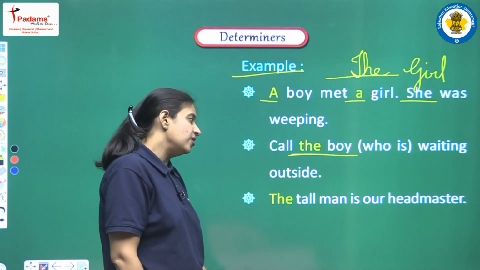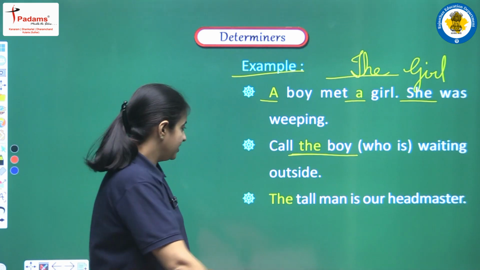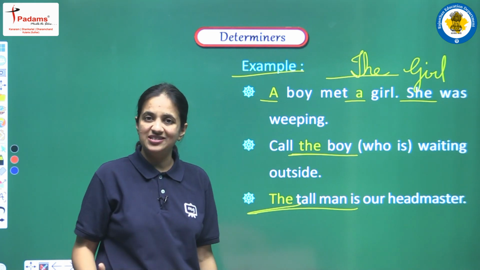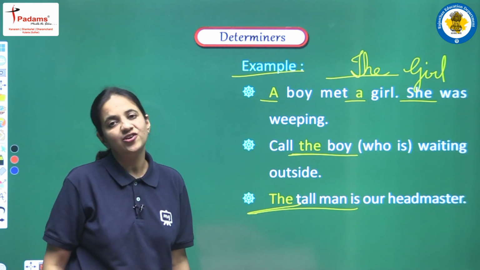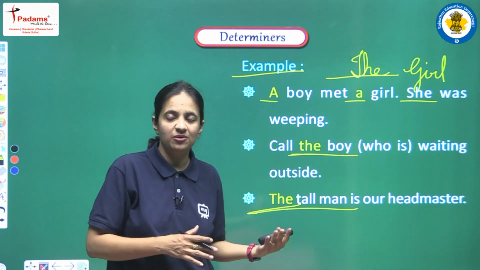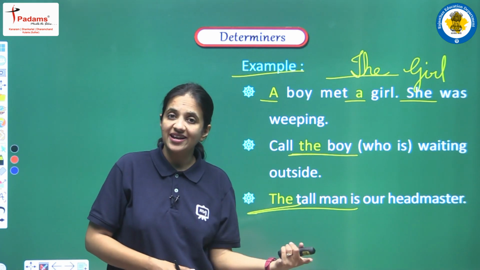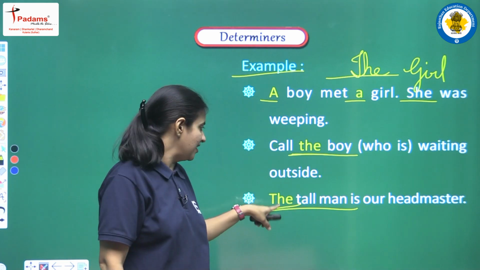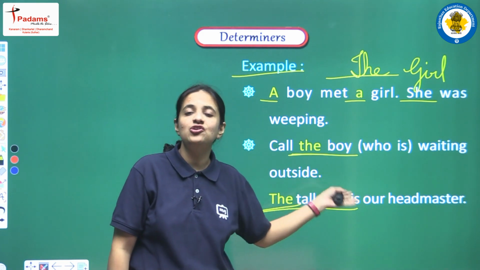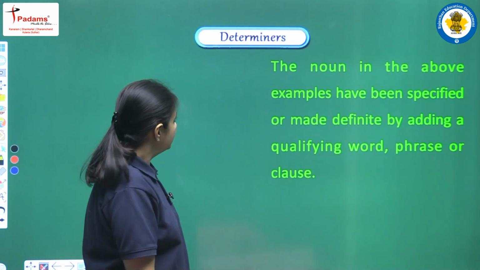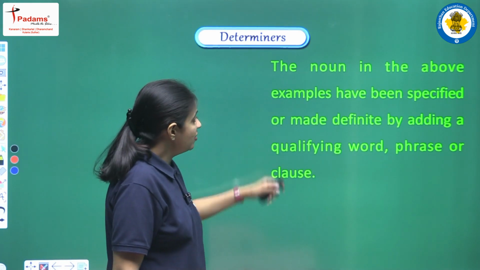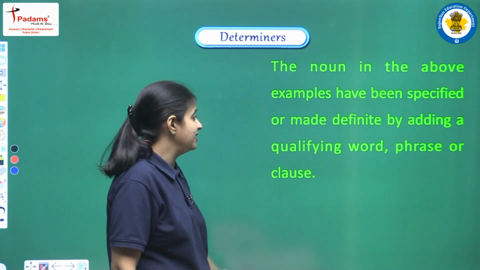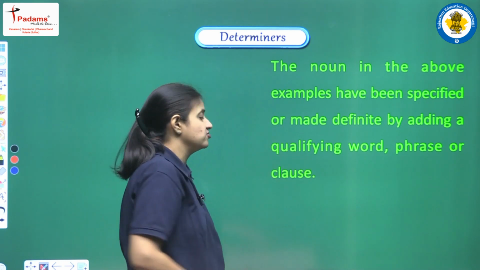Next is: The tall man is our headmaster. Again we are having the article before tall man. Why? Again the same reason, because we are talking about one particular tall man, the man who is our headmaster. We are referring to that man, and this is the reason we are having the article here before tall man. Next, the nouns in the above examples have been specified or made definite by adding a qualifying word, phrase or clause.